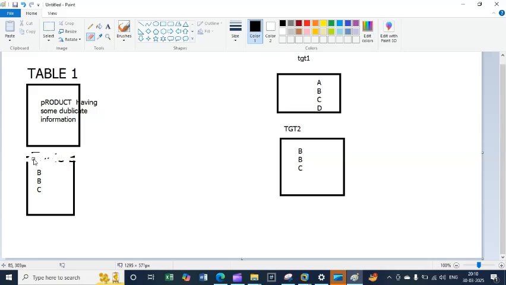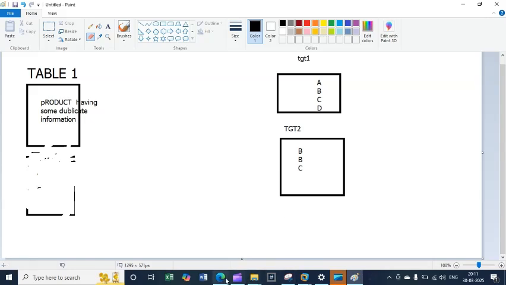I remove this table. So there is one source which is being used. They have the product table, that product information. They have some duplicate information like this. So I need to just segregate that information into two tables. In the first table I will store the unique information. The second table will store the duplicates, whatever information is remaining.